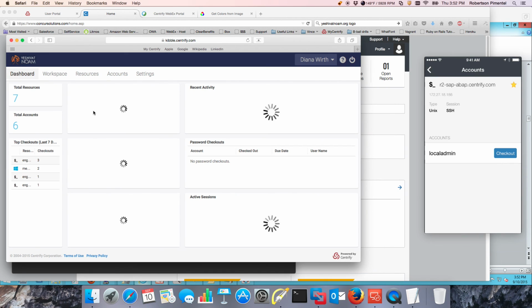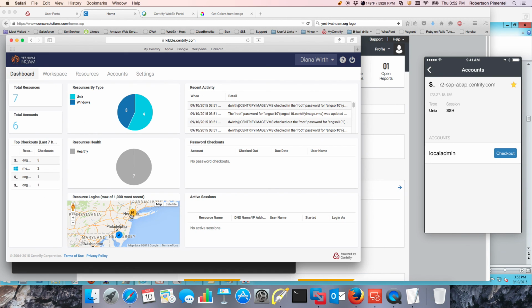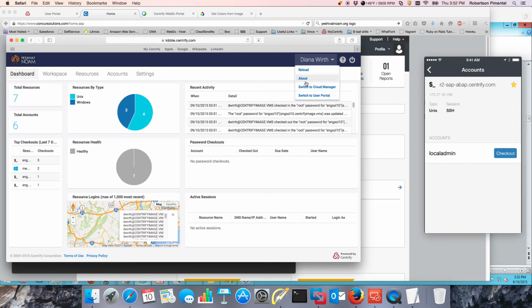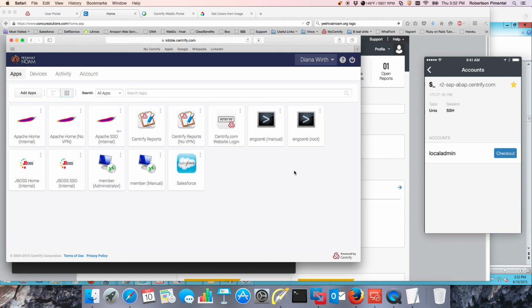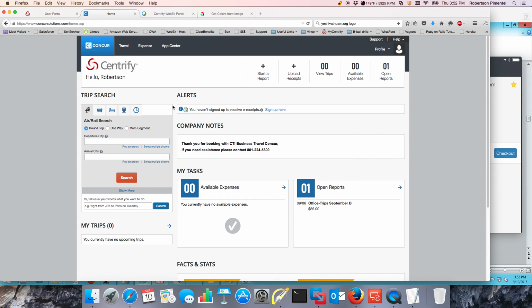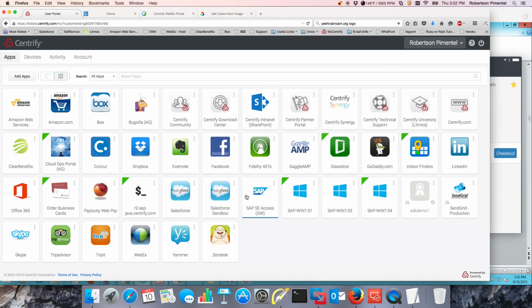And notice that I have the ability to see not only all the resources that I have, but from where my checkouts are coming from. As you can see, I live in Yonkers, New York, so most of my checkouts are coming from there. From a reporting perspective, we have the ability to generate reports in terms of what's going on with the service. And this rides on our award-winning identity as a service platform. So if you're also planning to go to Office 365, use applications like Salesforce or Google Apps, you can also use that platform for those purposes. But that's a different briefing right there.